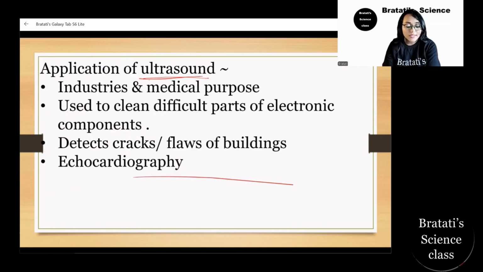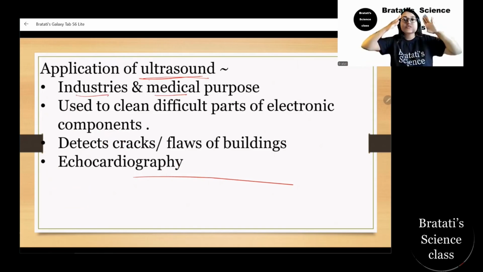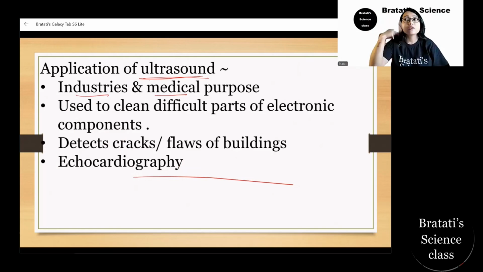The use of ultrasound is mostly medical and industrial. It is even used to clean parts of electronic components, small parts, music systems, audio systems, where we cannot reach physically. With heavy vibration, those parts get clean. For these vibrations, we put the solution in to clean it, and the solution cleans with tremendous vibrations.